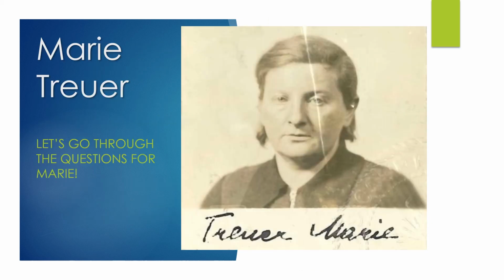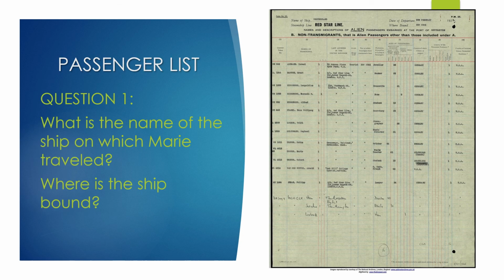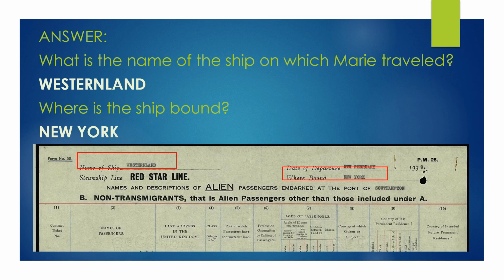Now that you have taken some time to answer all the questions, let's go through the answers. We're going to start with Marie. Question 1, remember we're looking at the passenger list. What was the name of the ship on which Marie was traveling? And where was the ship bound?